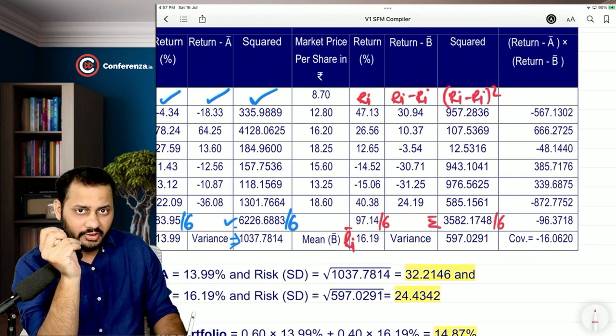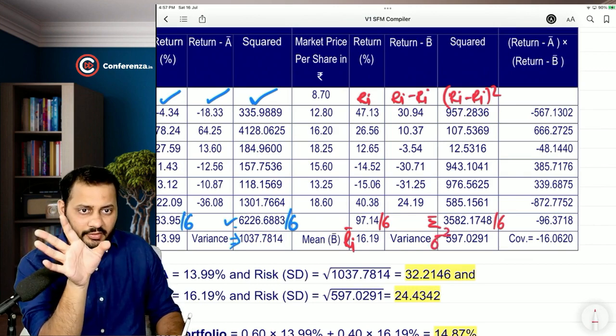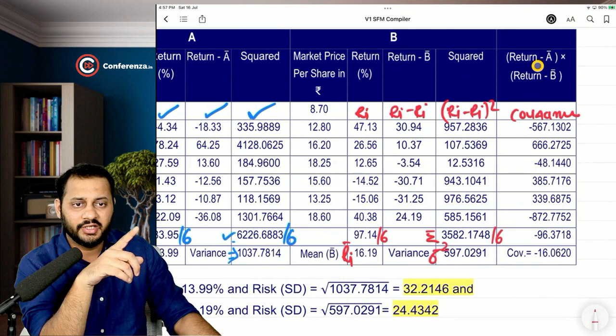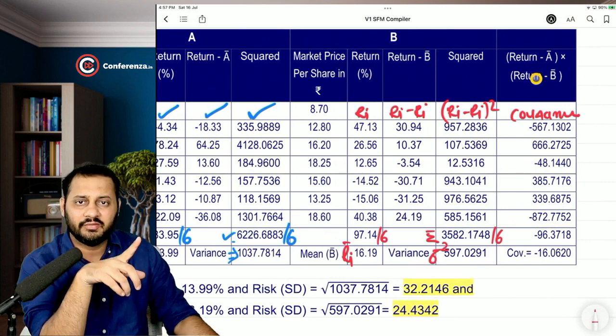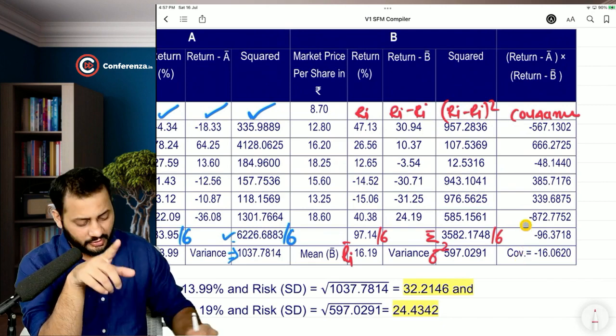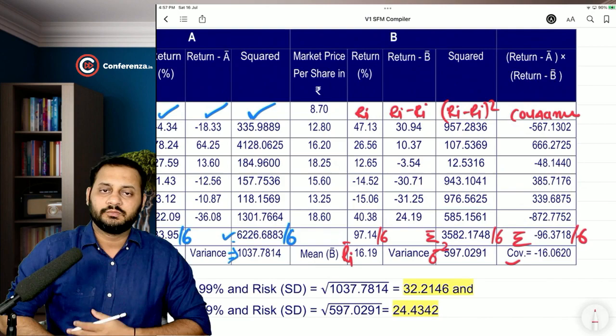When you divide the total by 6, you will get the variance. And this is for the calculation of covariance. What they have done is the deviation of A multiplied by deviation of B. This is for the calculation of covariance. The total of this is 96, divided by 6 is covariance.